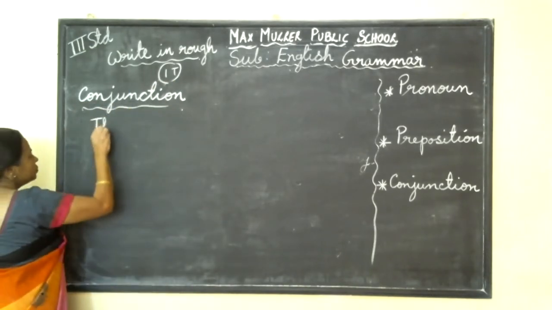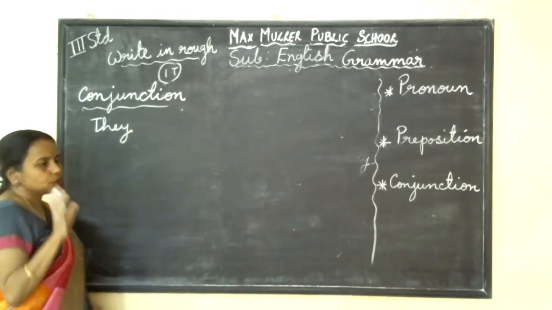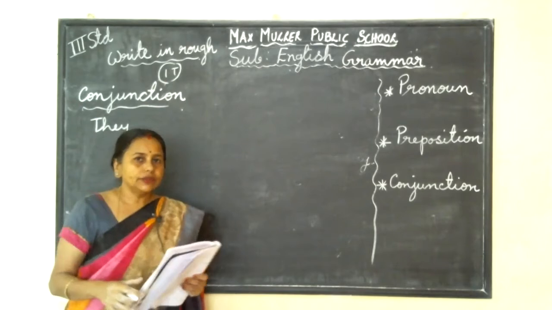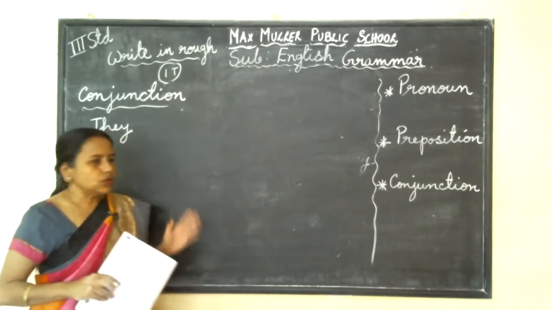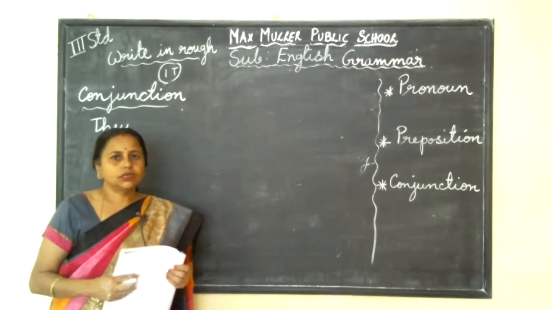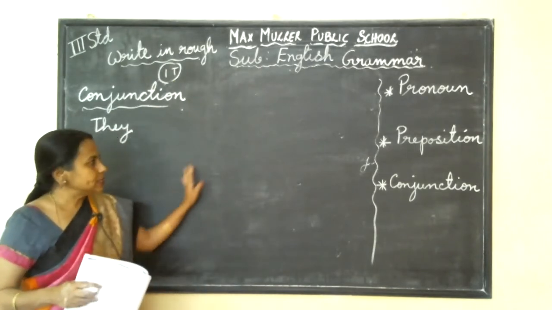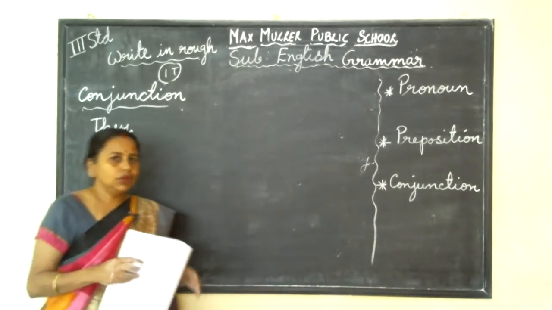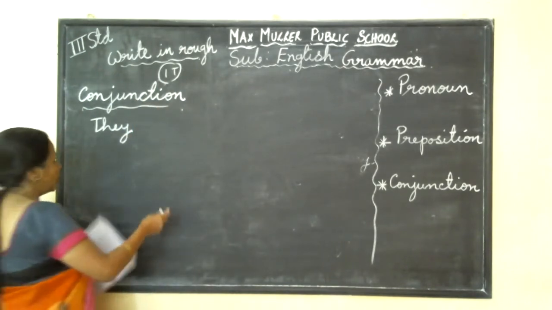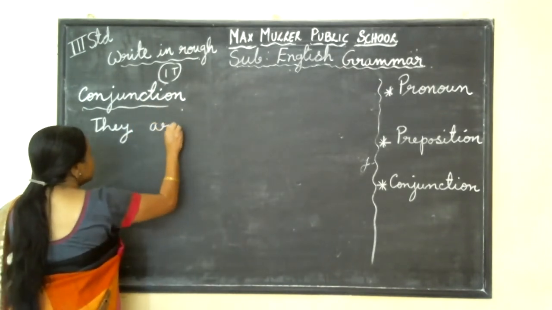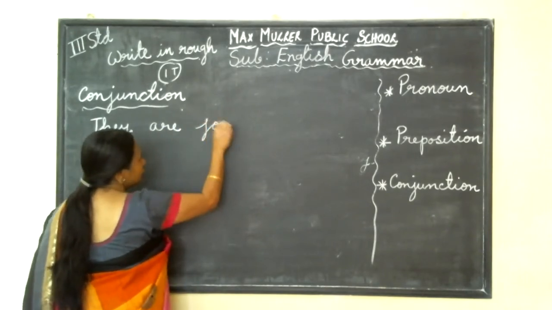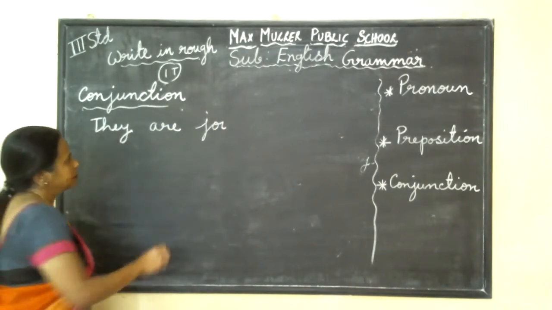So they are joining words. Sometimes we want to join two or more words, or two simple sentences. That time you use a few words like and, but, or. So when to add what? The more you read, the more you practice, the more examples you see, you will understand. So conjunction means they are joining words. They join two words or two sentences.